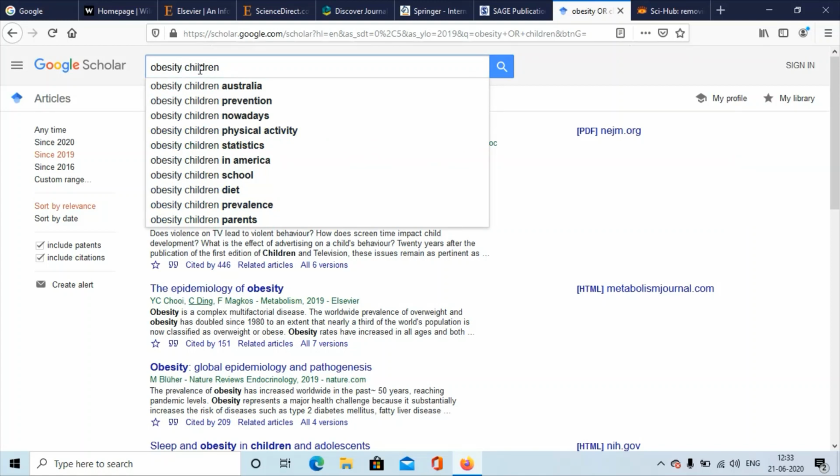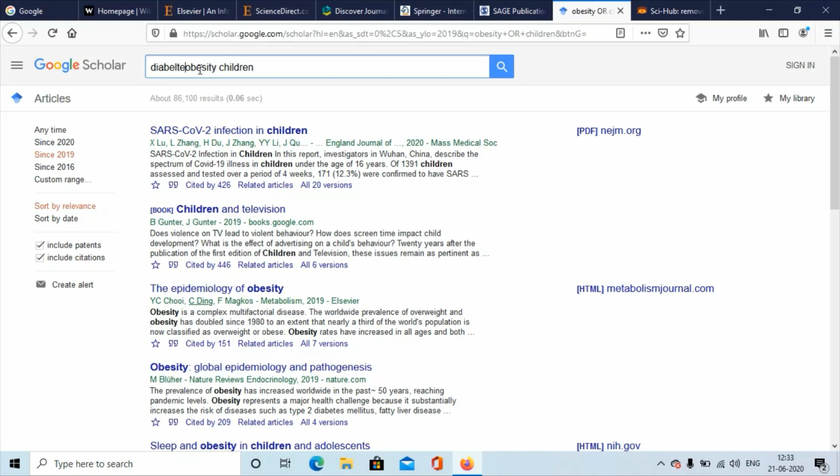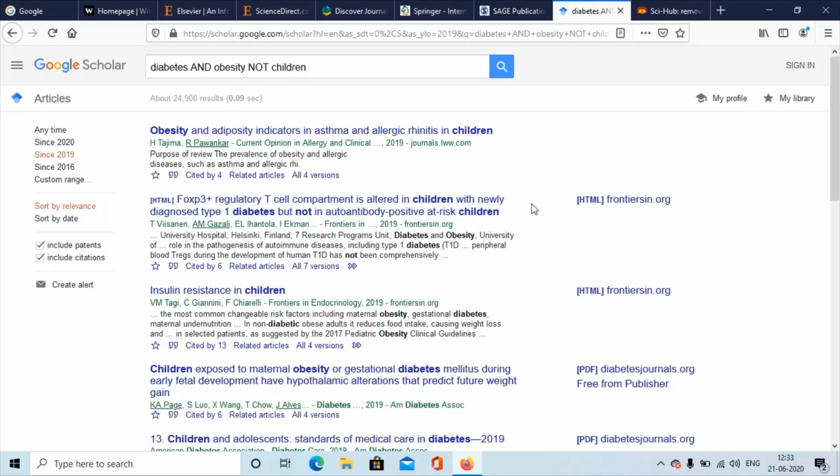Now suppose let's write diabetes and obesity, right? And if we write NOT children, these will show results or papers that are being done on diabetes, that will include diabetes and obesity together.